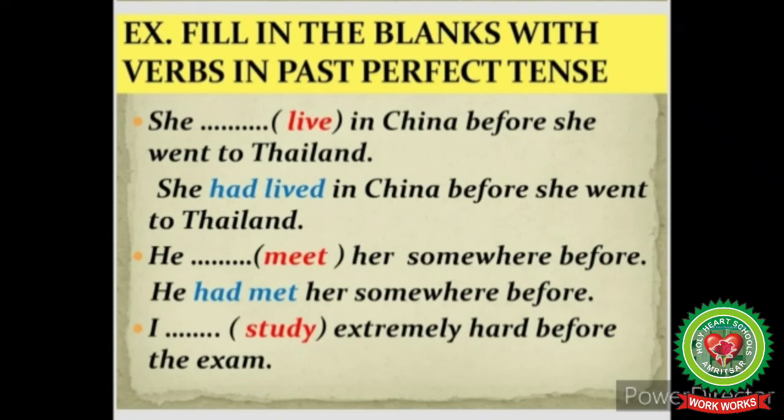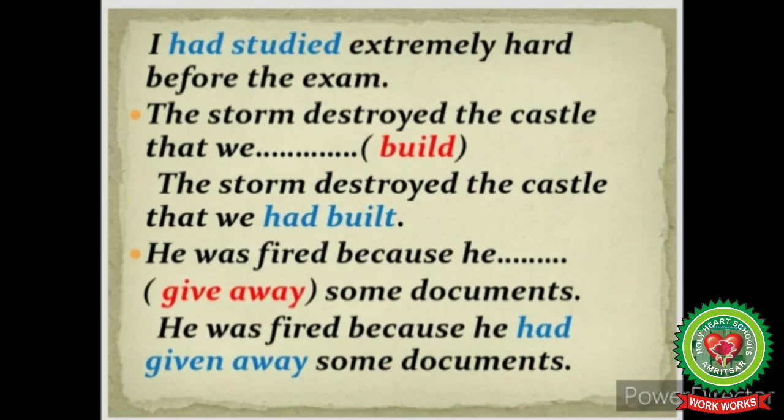Number 3. I dash extremely hard before the exam. Study. This is also the past action that started in the past and got completed in the past. And in past perfect tense, we always use had as a helping verb plus past participle form of verb. So, I had studied extremely hard before the exam.